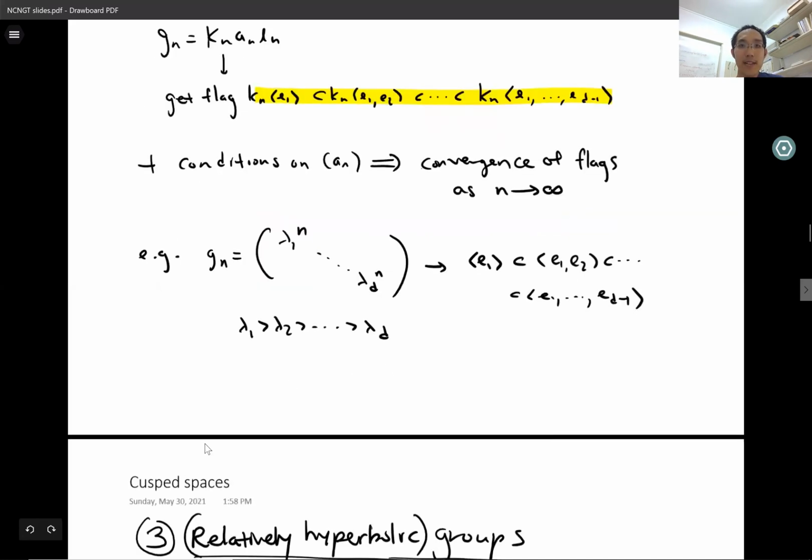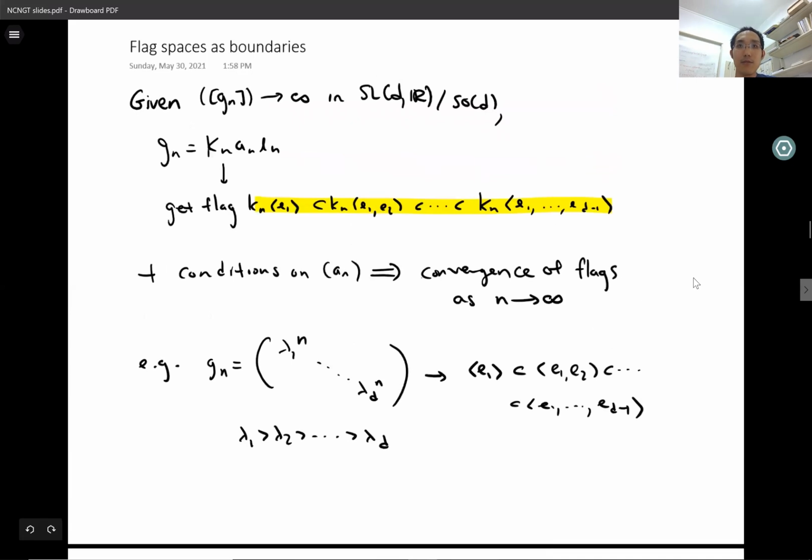In this way, we can view flag spaces as boundaries for the symmetric space, in the sense that they represent essentially different ways of going to infinity in the symmetric space. These can be spaces of full flags, or they can be spaces of partial flags, for example, the projective space of R^d, where each point represents just a one-dimensional subspace and no further terms in the flag. And here's an example. If you take a diagonalizable matrix, and then you take G_n to be the nth power of this matrix, that sequence converges in the sense we just described to the flag given by the eigenvectors.